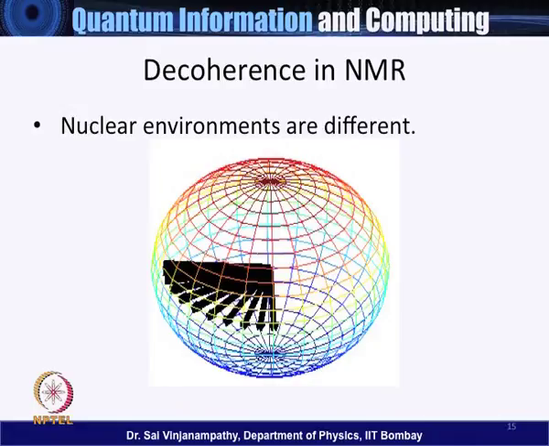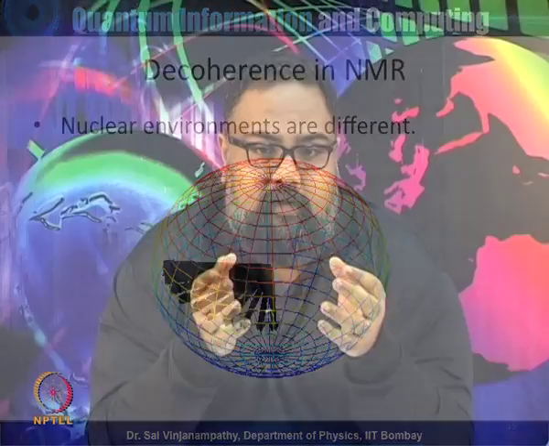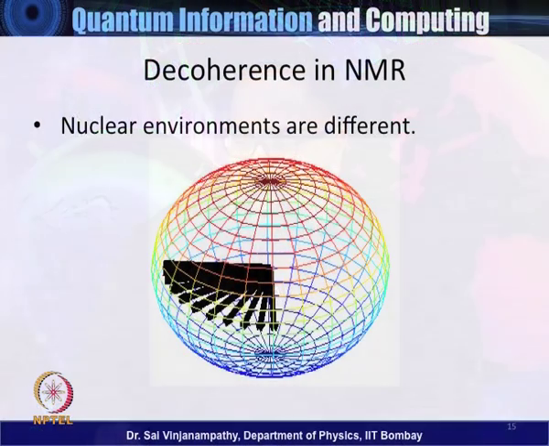So the decoherence model that nuclear spins suffer from can be described rather simply. What happens in nuclear magnetic resonance is that typically the nuclear spins are either in solid state or in liquid state. So let's consider the case where the nuclear spins are part of molecules, and these molecules are suspended in a liquid. Each nuclear spin suffers from a slightly different environment. As a consequence, when the nuclear spin precesses, each nuclear spin precesses by a slightly different amount. So what this produces is this figure that I have illustrated.